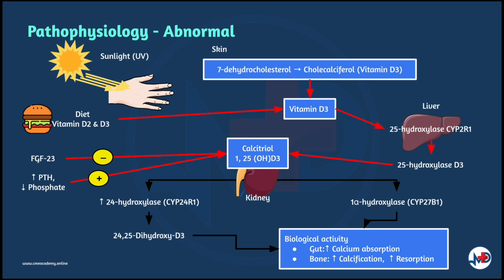The most common cause of deficiency is lack of sunlight exposure, since maintenance of normal levels of vitamin D depends on UV sunlight exposure to catalyze synthesis of cholecalciferol from 7-dehydrocholesterol in the skin. Dietary deficiency can also play a role, but vitamin D occurs in only small quantities in most foods except oily fish, so the amount present in average diets is insufficient to meet the requirements.